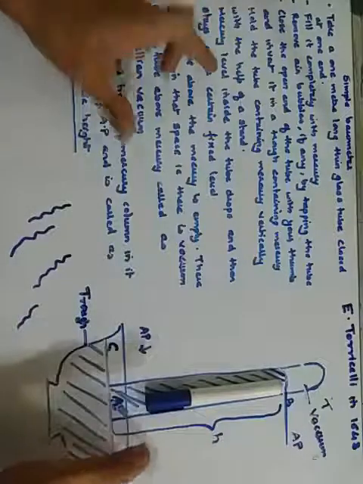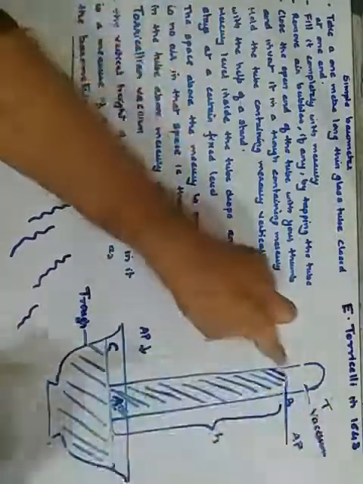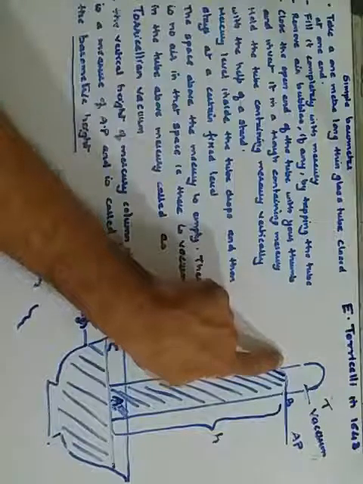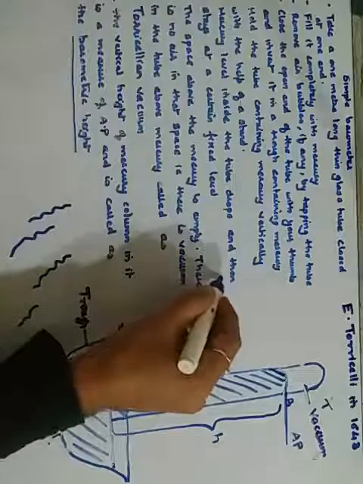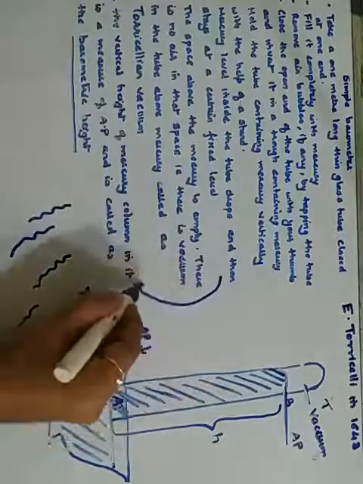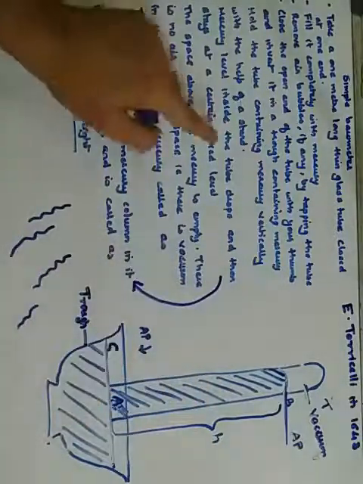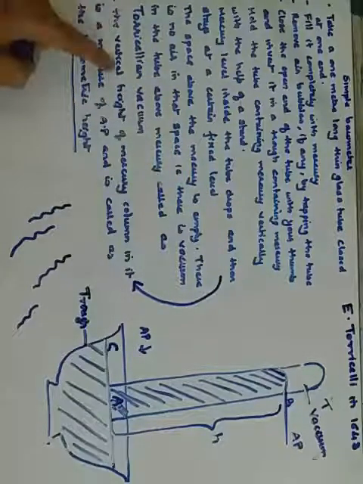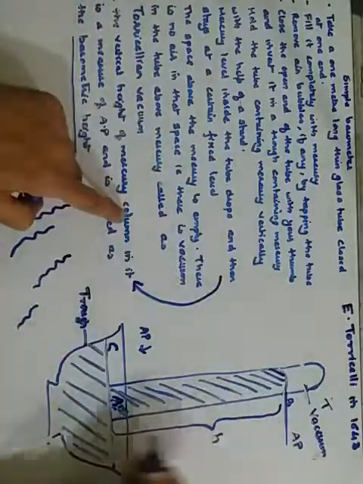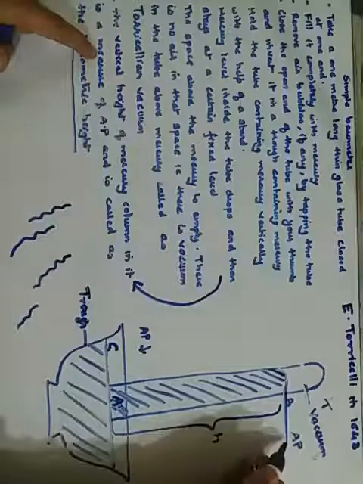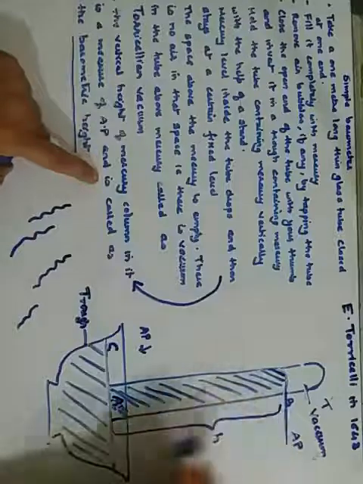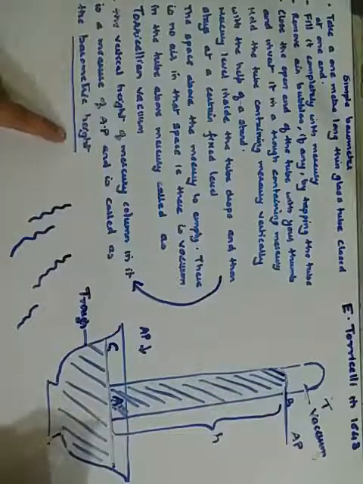Now hold the tube vertically with the help of a stand. The mercury level inside the tube drops, see, it comes down to here, and then stays at a fixed level. This fixed level is the point I have covered here. So the vertical height of the mercury column in the tube is the actual measurement of the atmospheric pressure, and this height is called the barometric height. Understood?